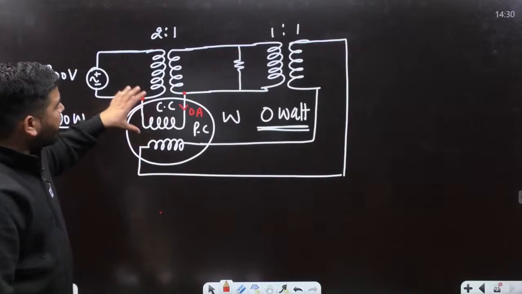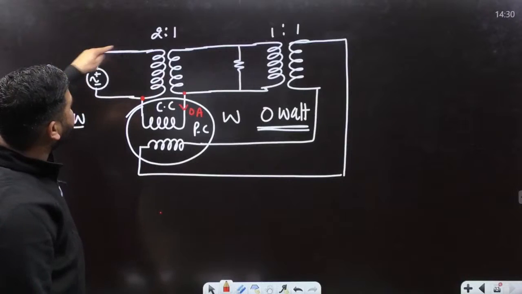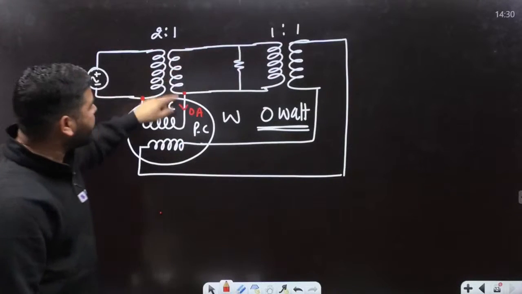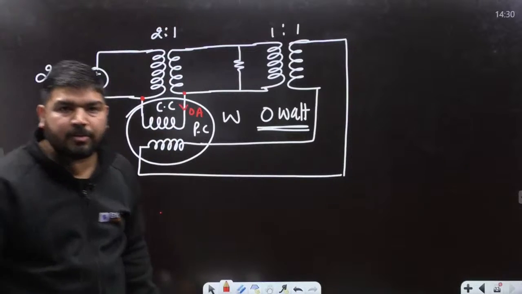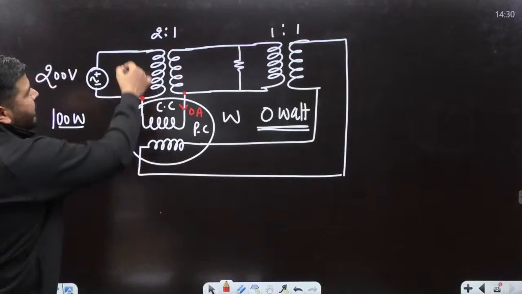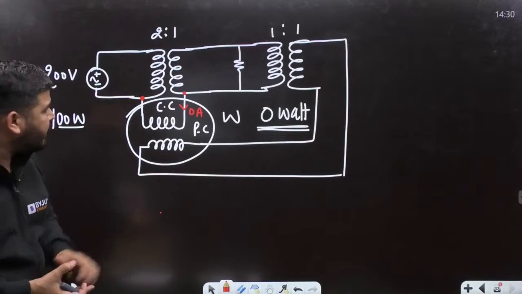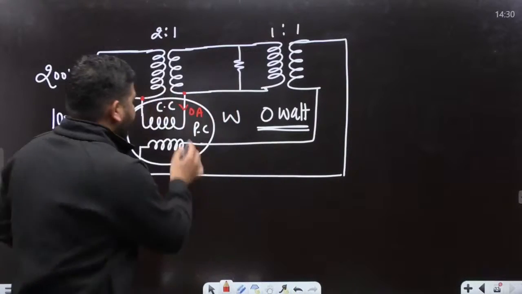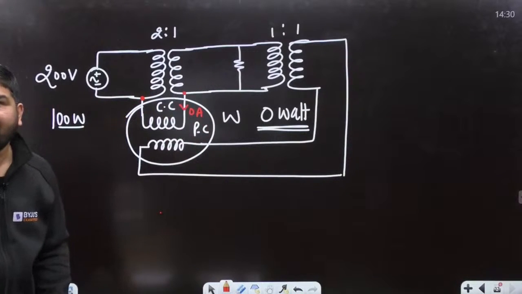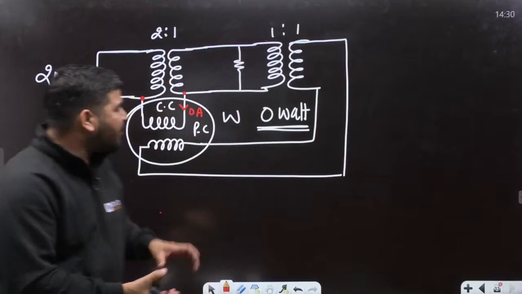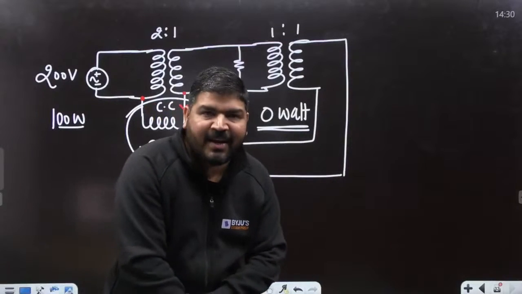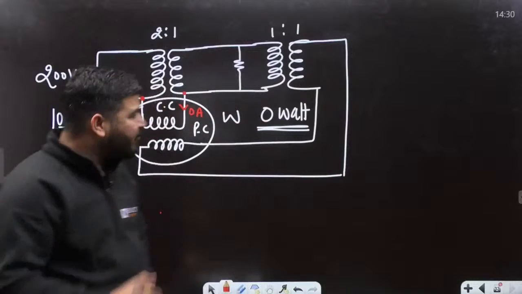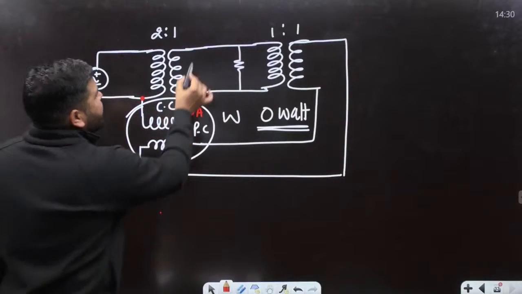Because KCL says that this is a closed circuit. If some current is leaving from the closed circuit, then an equal entering current must also be there. Since there is no other connection, obviously the current leaving will be 0. I hope it is clear to everyone. Tell me guys, have you understood this point? I have performed an experiment on the same question. If you have seen my experiments, you can see that this is a closed circuit.